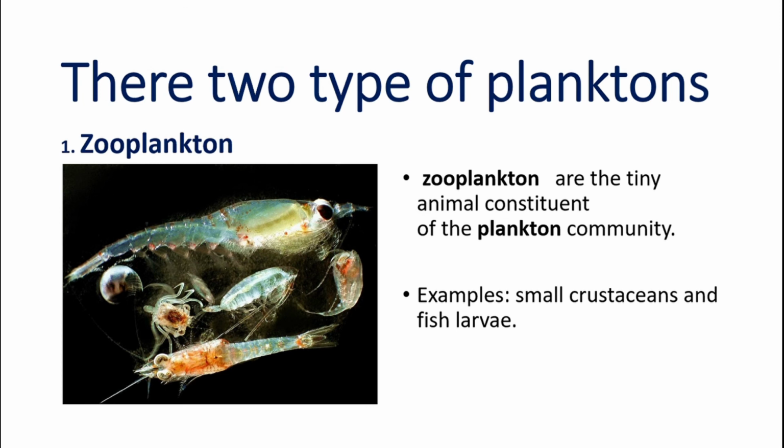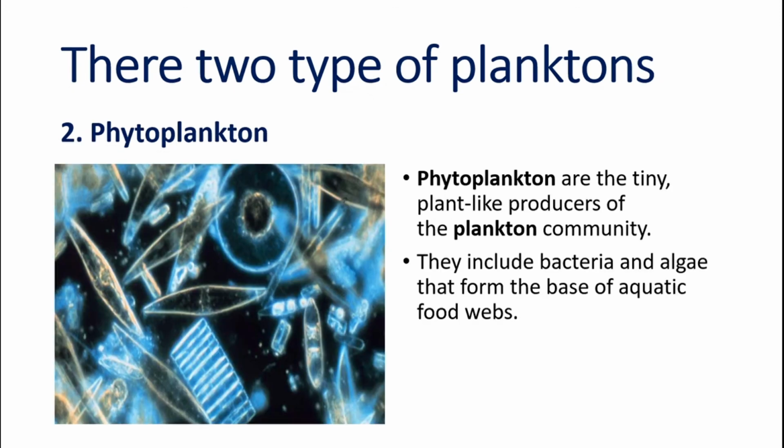There are two types of plankton. Zooplankton, which are tiny animal-like creatures, and the other type is the phytoplankton, which are the tiny plant-like producers.